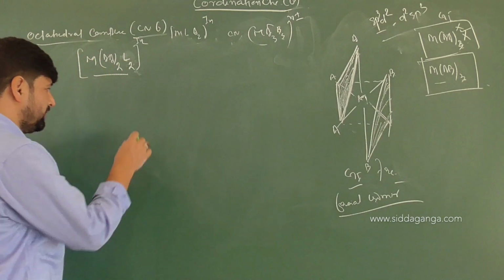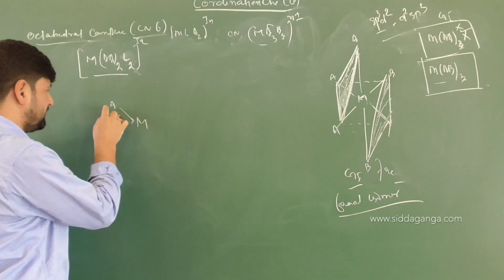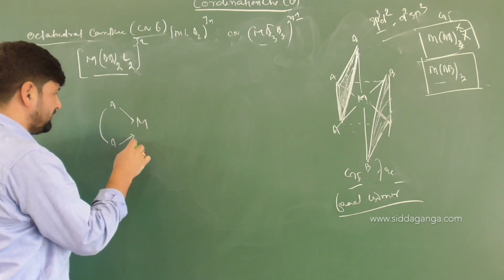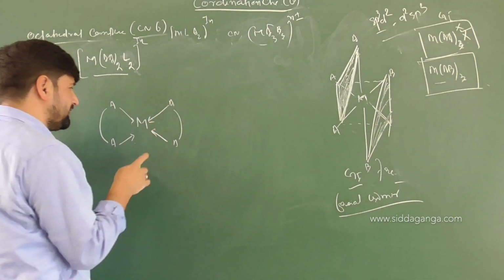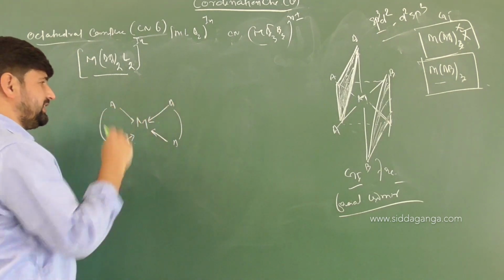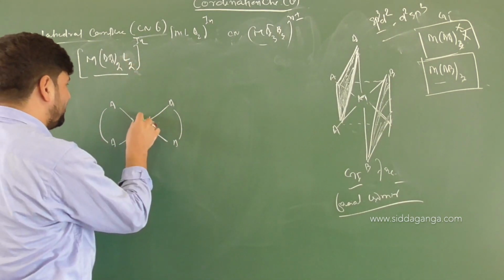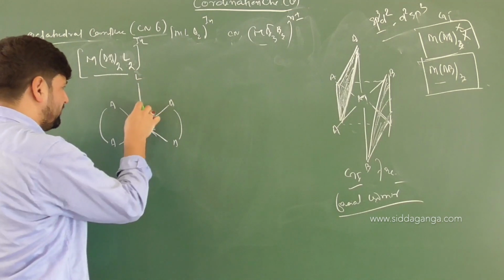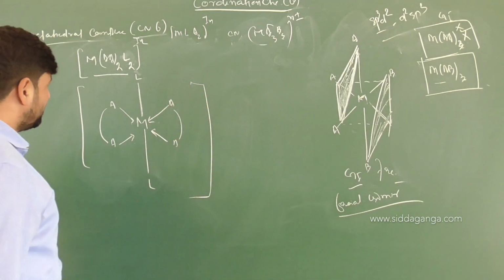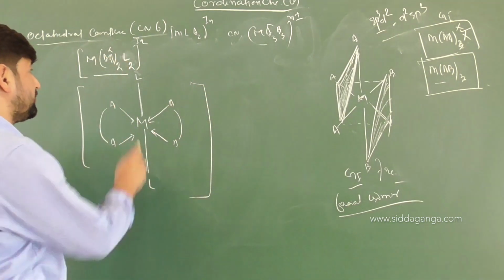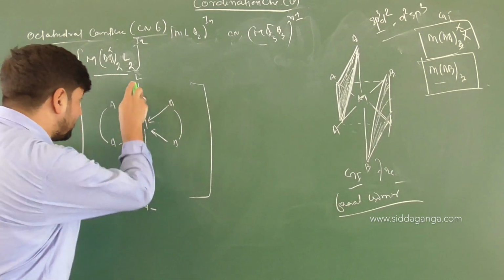Let me draw the diagram here, children. So we have the metal atom. Then you have A here donating the electron. So this is A. Then it is a bidentate ligand. Then again here at 90-degree angle it is A, again donating the electron. Earlier it was ammonia, now it is AA. Yesterday I told you that with respect to AA, geometrical isomerism is not possible. Then you have L2. One L above the plane and one L below the plane. Yes or no? Now you can see that with respect to A, geometrical isomerism is not existing, but you have two similar ligands, L and L. This is which conformation, cis or trans? This one will be trans because L and L are on the opposite side.